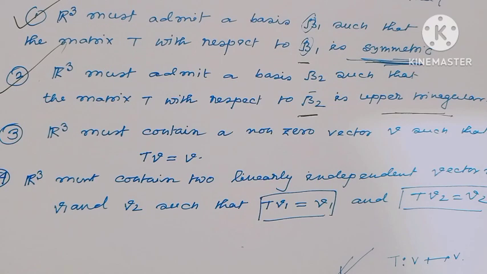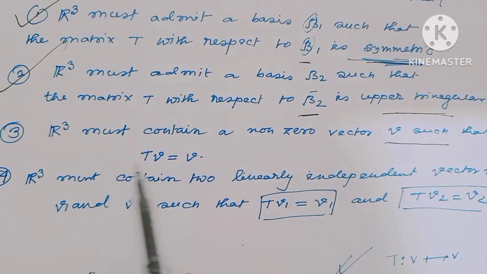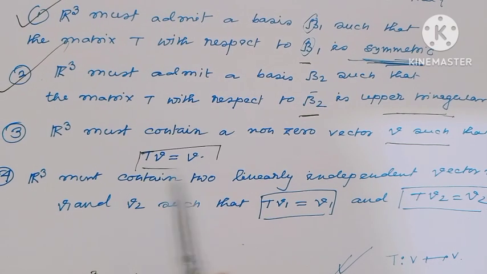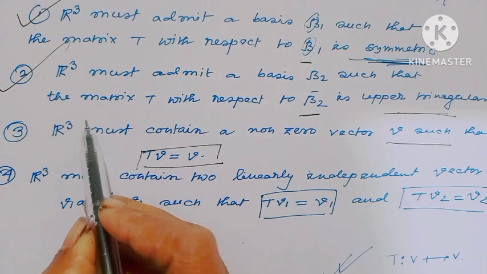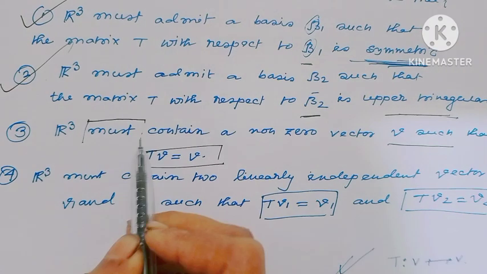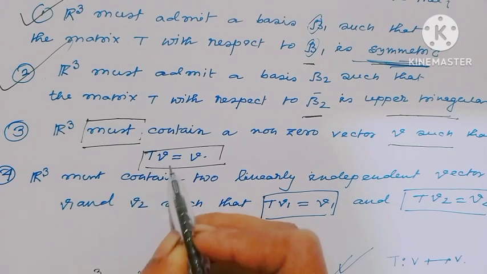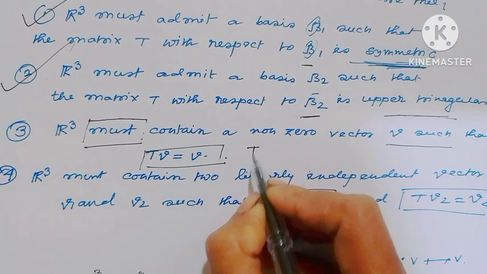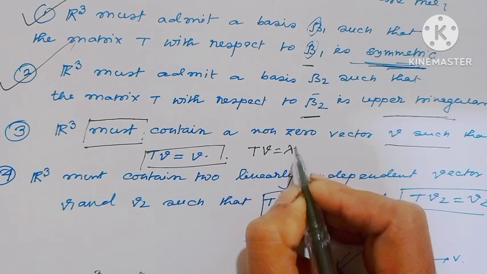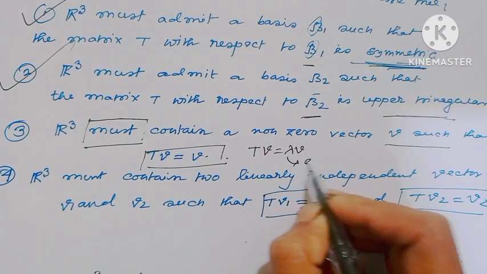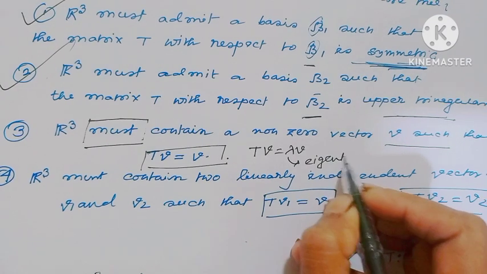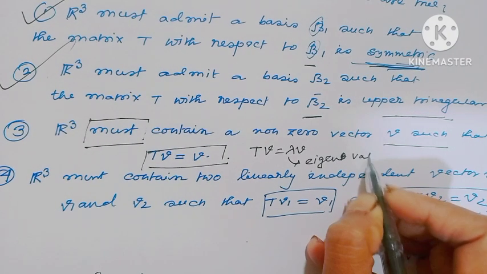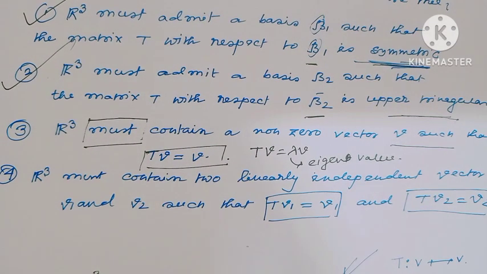Third option indicates R cube must contain a non-zero vector V such that TV equal to V. Here notice, TV equal to lambda V, then lambda is eigenvalue. Here TV equal to V means lambda equal to 1. That means eigenvalue is 1.